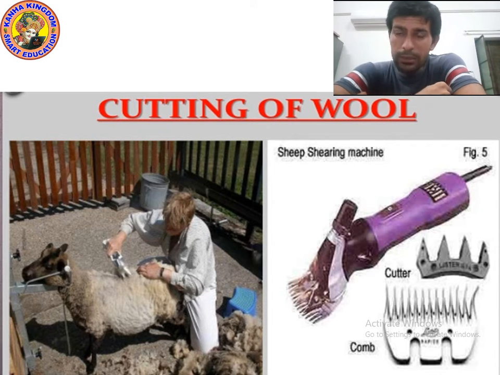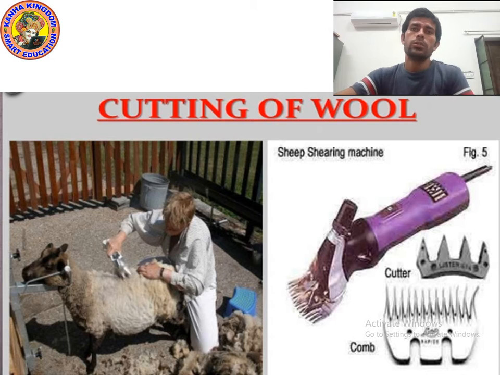So first, you can see on the screen, cutting of wool. We know that we get wool from different animals. Can you tell me the names of animals which are fleece and wool bearing animals? We know that fleece and wool bearing animals are like sheep, goat, yak, camel, bear, and different kinds of alpaca, llama. So these are fleece and wool bearing animals.